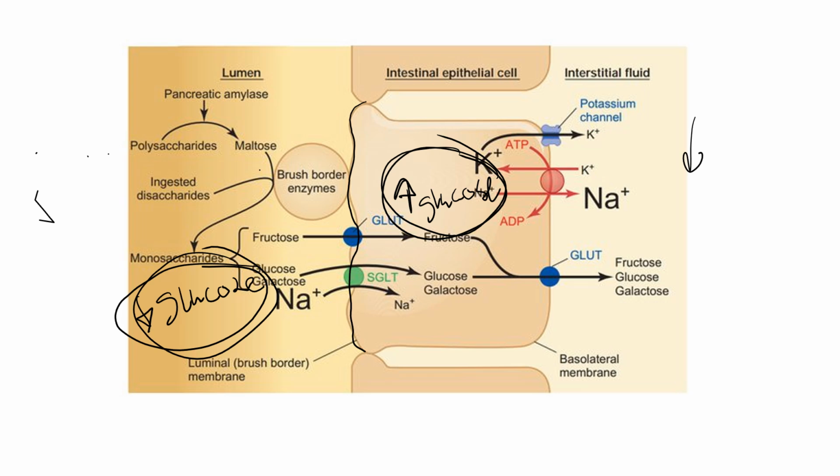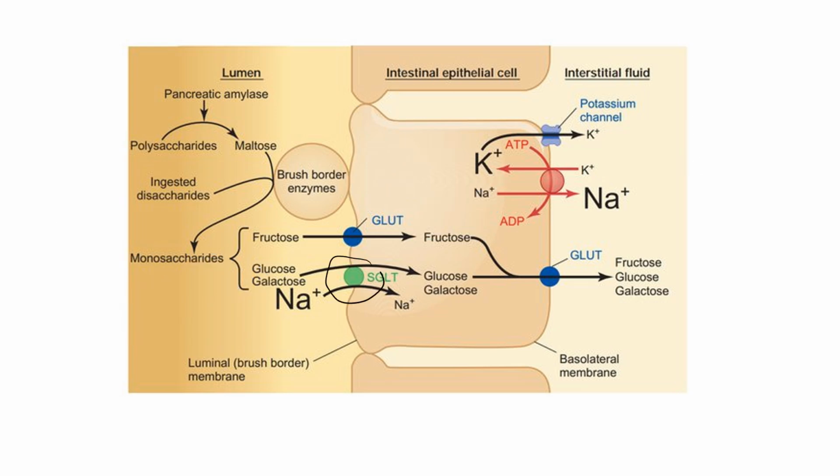GLUT2 proteins are not the only transport proteins, integral proteins, that exist in the apical membrane. We also have active transporters located in that membrane as well. Specifically, the type of active transporter, integral protein, that we have embedded in the apical membrane of the epithelial cell is one that functions through secondary active transport. So what I can tell you is sodium levels are always going to be maintained at a higher level inside of the lumen than they are inside of the epithelial cell.